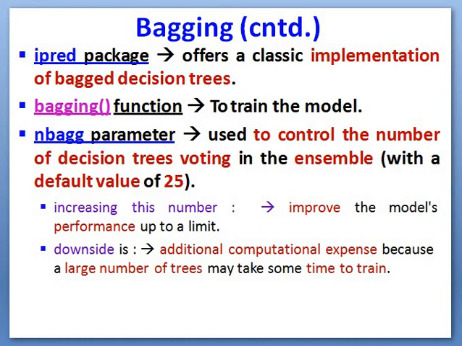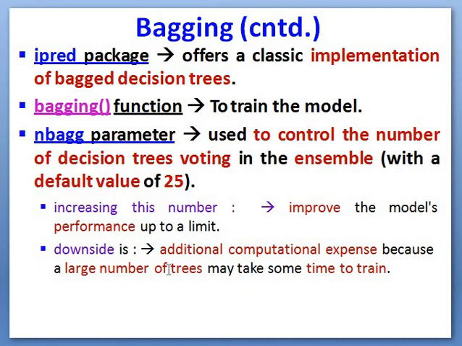For doing bagging in R programming, we have a package called ipred. The bagging function is used for training the model. The nbagg parameter is used to control the number of decision trees voting in the ensemble.